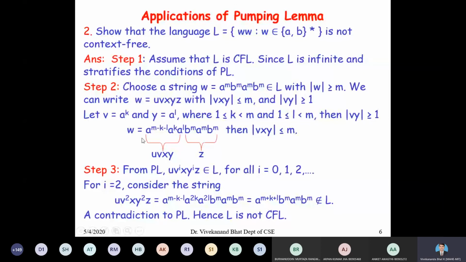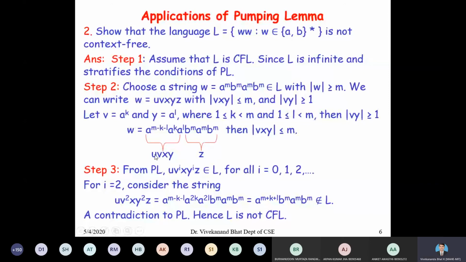Now this is the very crucial part: how we will decompose the string w equal to a to the power of m, b to the power of m, a to the power of m, b to the power of m in the form uvxyz. Try to see this. We have decomposed it in this form: a to the power of m minus k minus l, a to the power of k, a to the power of l. This is my u, v, x, y.